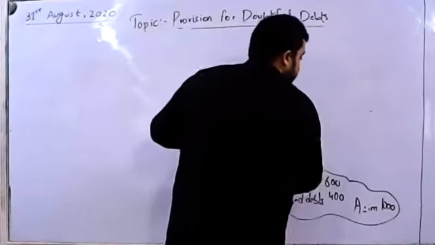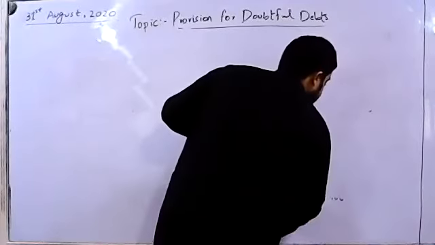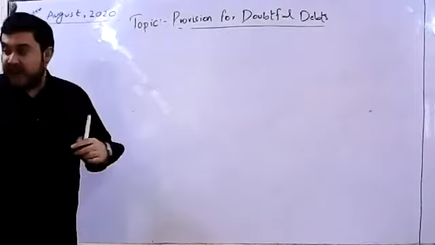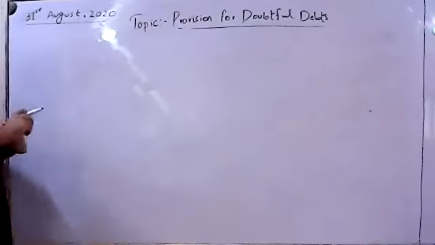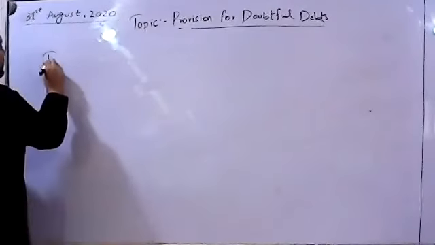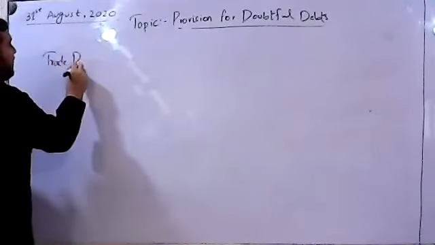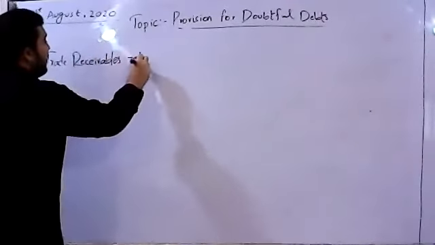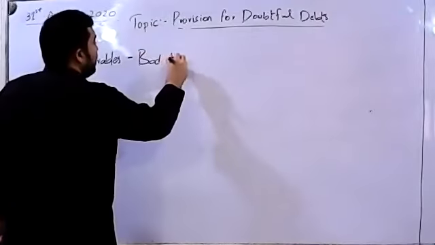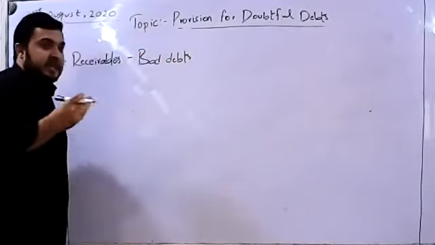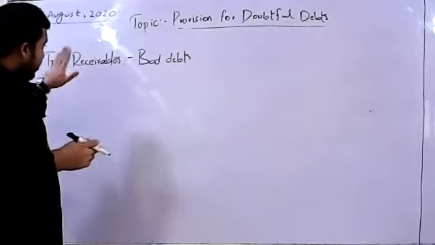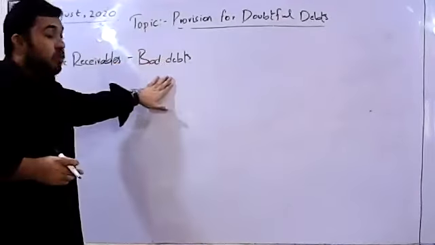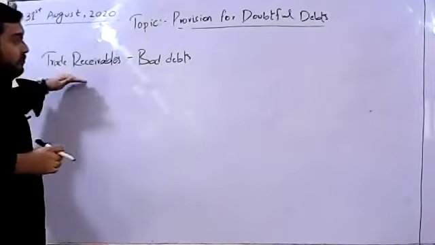Coming to the main concept of this topic, the main technicality that we have to deal with is this: whenever bad debts occur in a business, they are deducted from the receivables, because once a customer who was part of the receivables has been identified as a bad debt, it won't remain part of trade receivables.